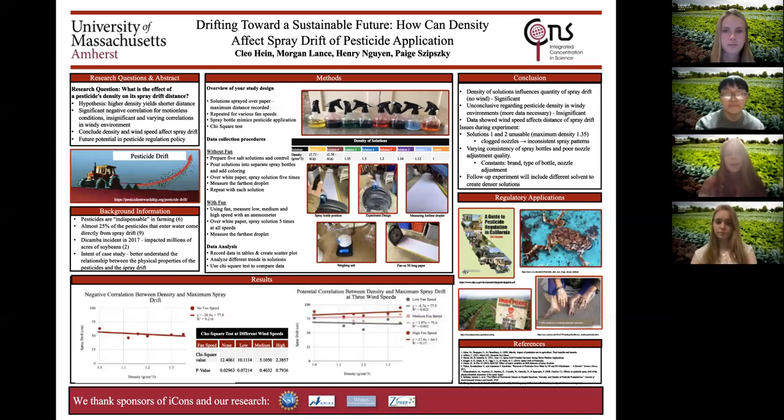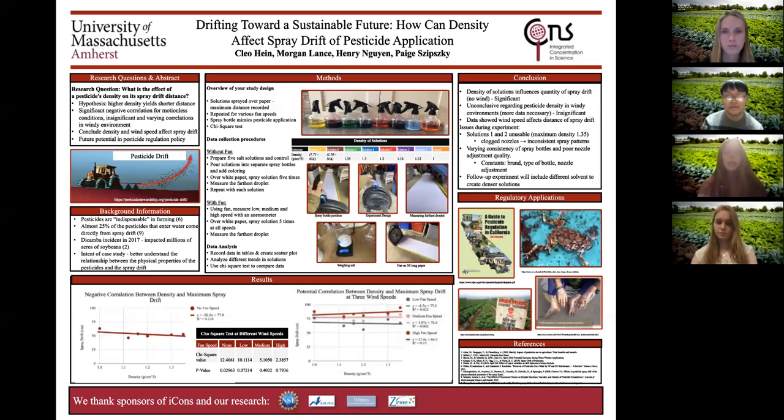From our data, we can conclude that the density of pesticides influences the distance of spray drift. Wind speed does affect the distance of spray drift, and while we believe density may still be a relevant factor in wind speed, our evidence does not allow us to fully accept the null hypothesis, though we also can't reject it based on our data.